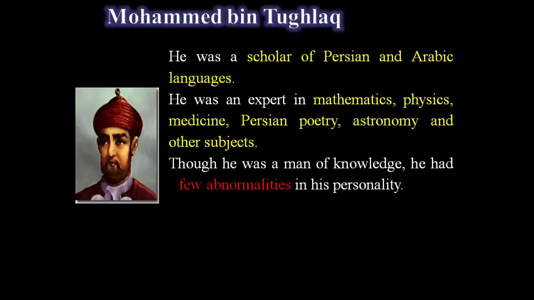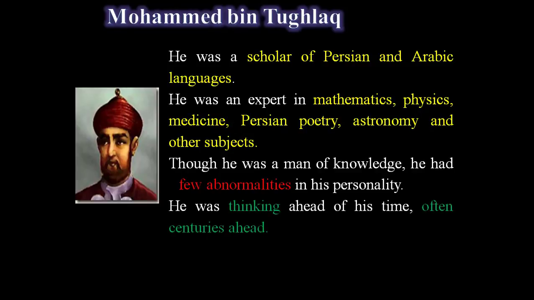Though he was a man of knowledge, he had a few abnormalities in his personality. That is the reason he was called the mad king, because he was thinking ahead of his time, not by 1 or 2 years, but centuries ahead.